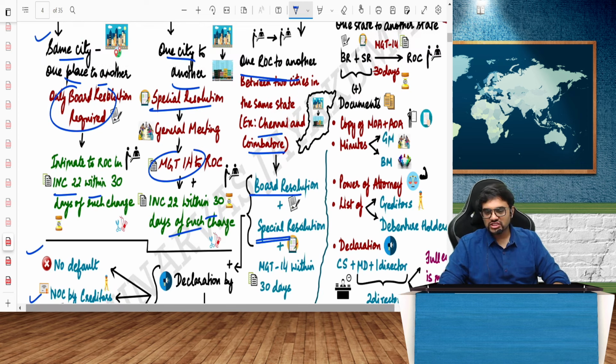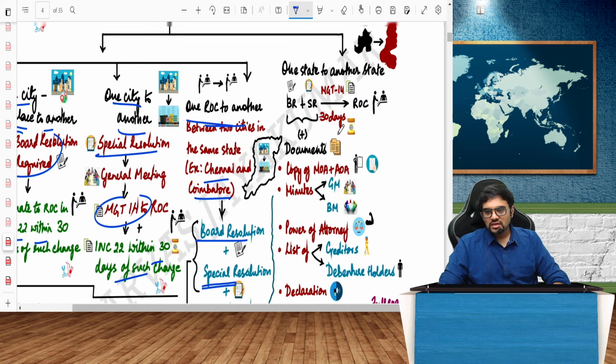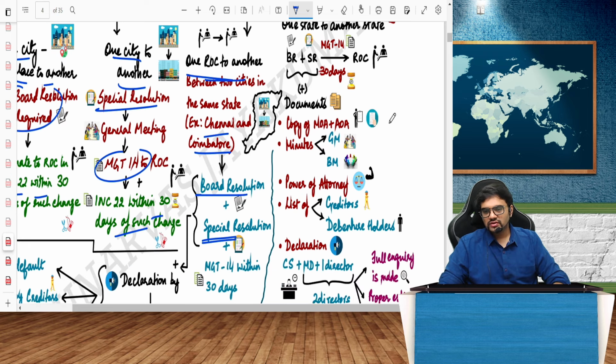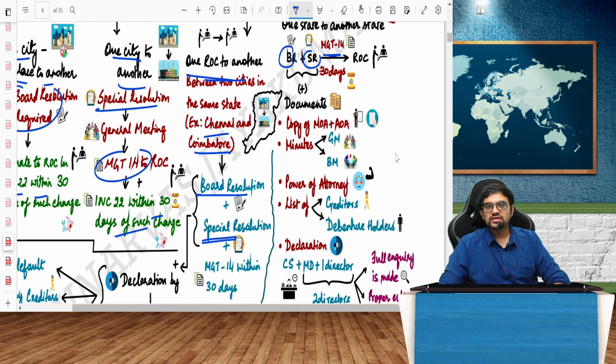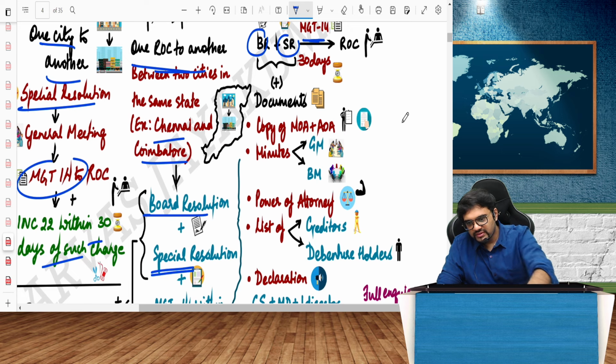What if I shift my office from one state to another state? What if I shift my office from Bangalore to Chennai, from Karnataka to Tamil Nadu? What will happen? So that part is there. So here, my dear friends, you have to pass a board resolution and a special resolution. Board resolution and special resolution is needed. MGT 14, same procedure, no change. Apart from that, some additional documents are required.